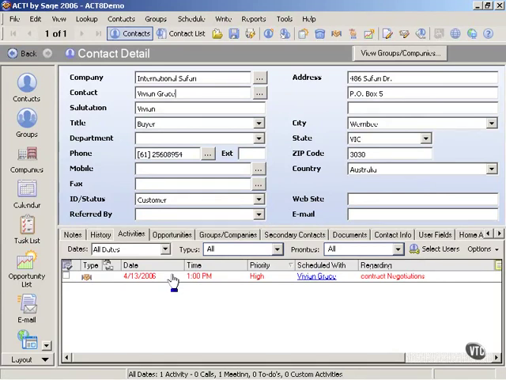Now, this makes it very easy to make these changes. We can make them wherever we need to in the database. But it's extremely easy to make the change on the calendar and just slide the appointment to where we need it to be. And you say, okay, well, that's great. And that's just one meeting on one day.